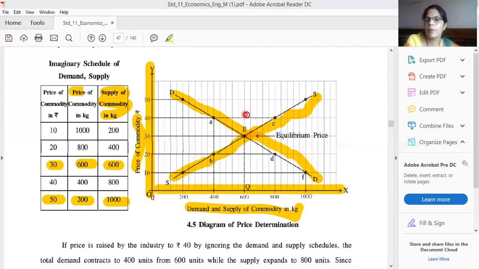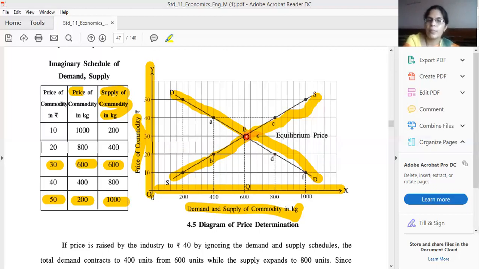Okay, equilibrium we cannot get, because at the 40 rupees price, demand is only 400, but suppliers want to supply 800. Second, if the price is 20 rupees, then consumers want to purchase 800 units because the price is less, but the supplier wants to supply only 400 units. So due to this reason, the price will go up and increase. Then the sellers will think we can increase the price because demand is higher.